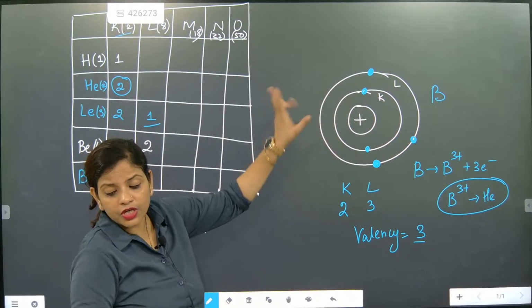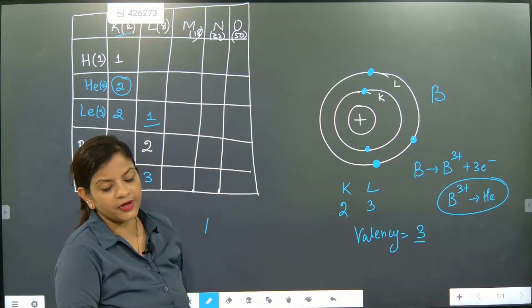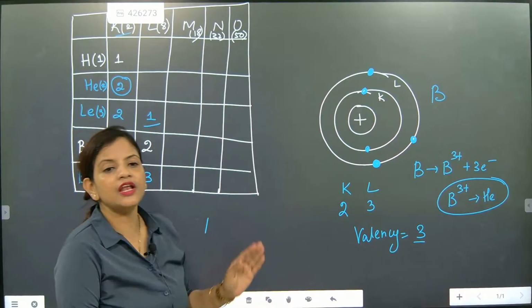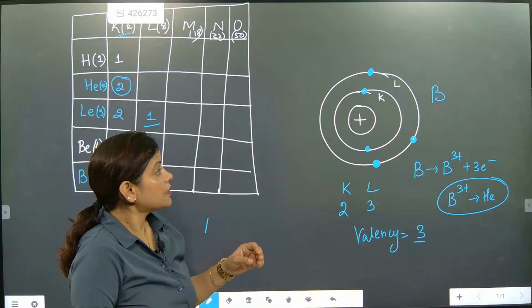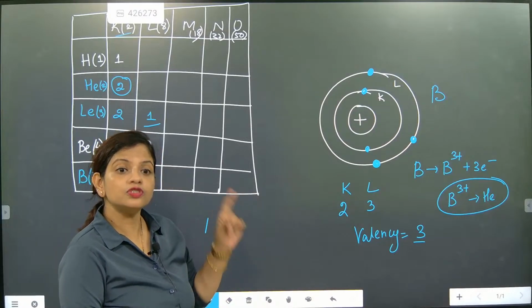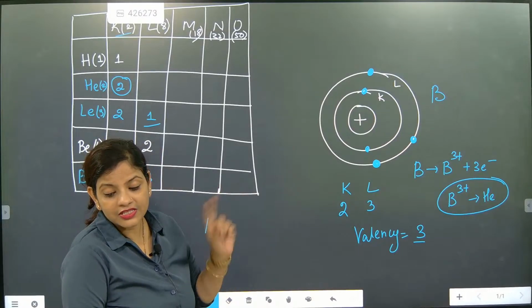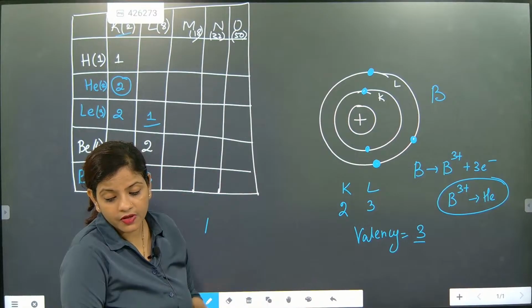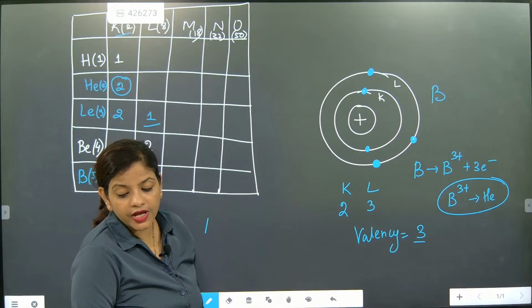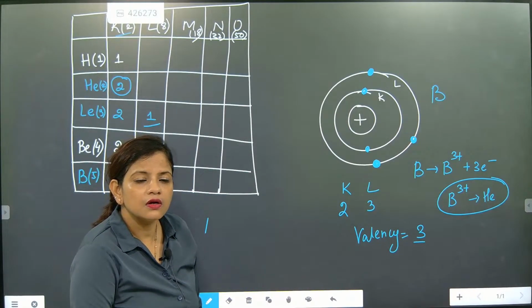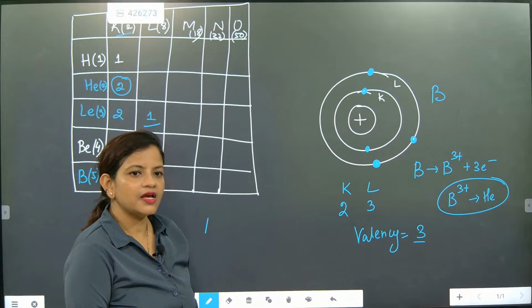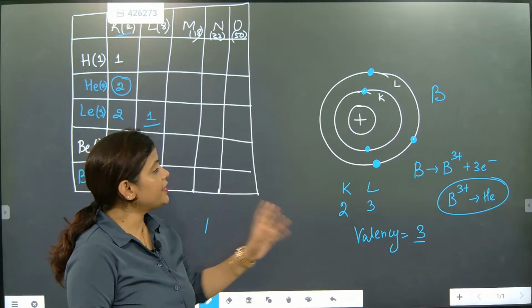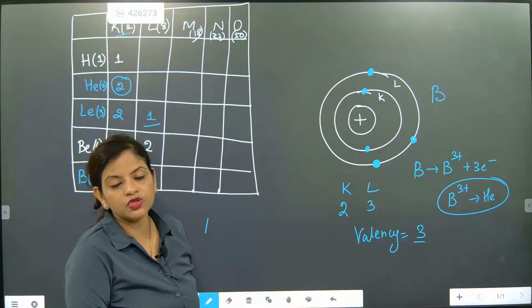First, the outermost orbit will be fully resolved, because it has given 3 electrons. Valency is the outermost electrons. Valency is not the innermost electrons. Then only 2 will be left. So right now, how much is present in the outermost orbit? 3.